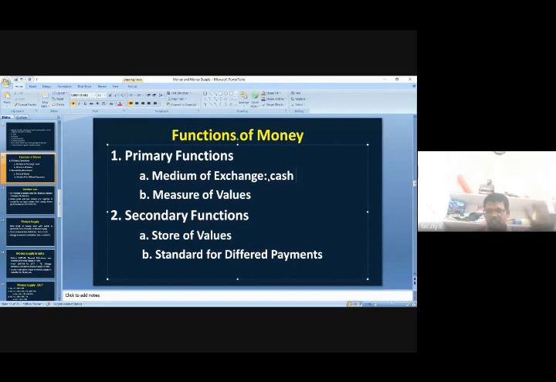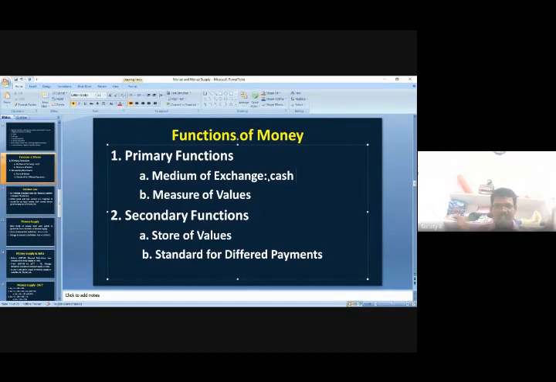Okay, cash or check, debit card, credit card, all this will come under money, no? It may be direct money, it may be near money, whatever, but it is money. Generally cash. When cash was not there, the barter system was there. During the barter system, we had many problems, which we discussed earlier. So that's why, to use as a medium of exchange, cash was started. That is, currency was started in the country, in the world.